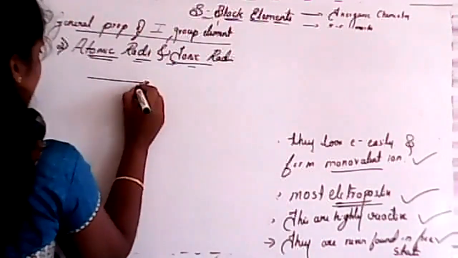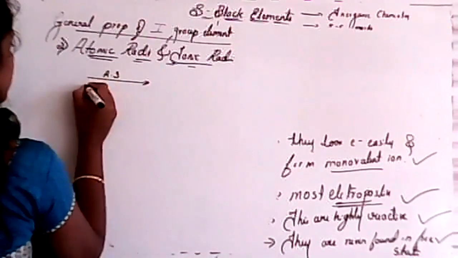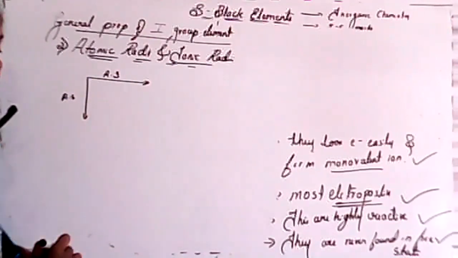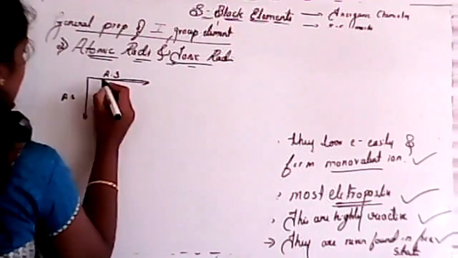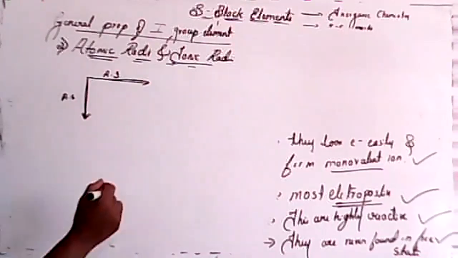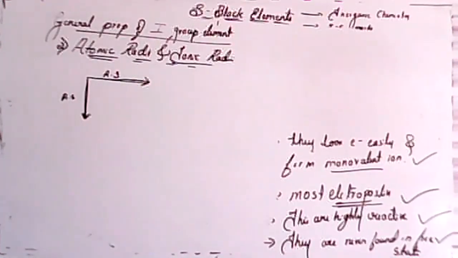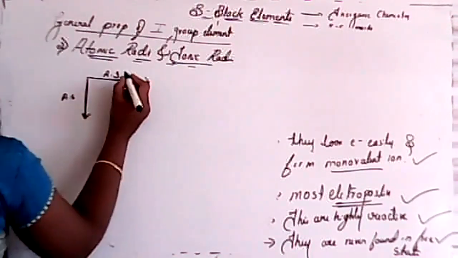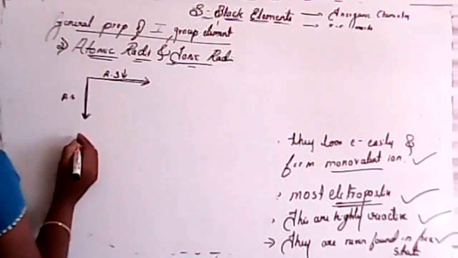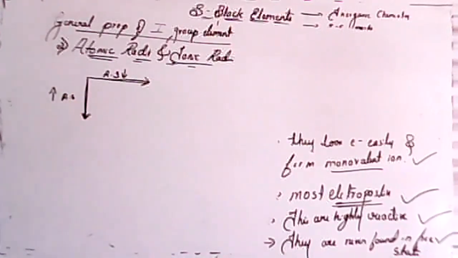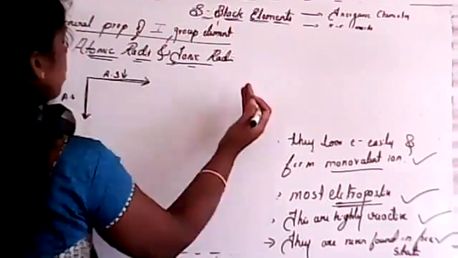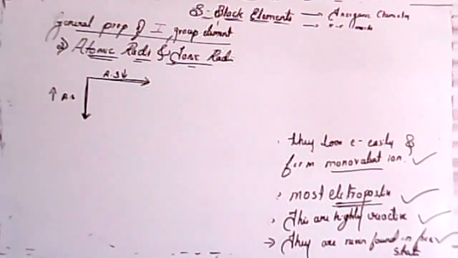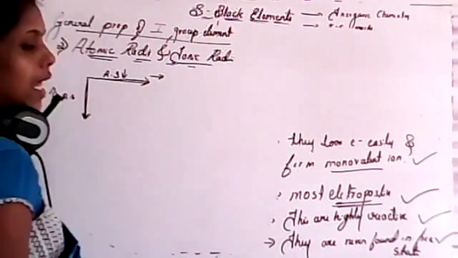In a periodic table, along a group, atomic size increases or decreases? Down the group, atomic size increases or decreases? Student, just reply. Along a period and down the group, atomic size increases or decreases? Decreases along a period, and down the group, it increases. Very good, right answer. But what is the reason why atomic size decreases from left to right in a periodic table? Is there any idea why it will be like that?